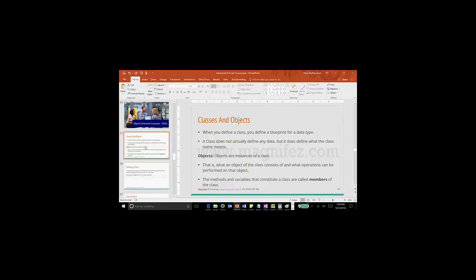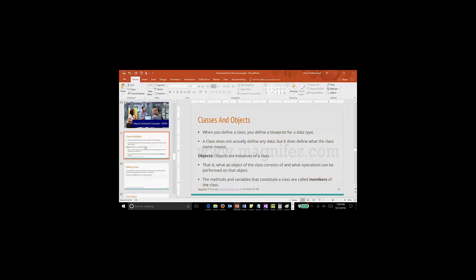I don't want to go in depth on that one. When you define a class, you define a blueprint for a data type. When you design, you will first make a data type, a blueprint, just like an account. Then you will create records or objects out of it. A class doesn't actually define any data, but it does define what the class name means. Once you make the schema, you make objects out of it, and objects are nothing but instances of a class. An object of a class consists of data and the operations that can be performed on the object.